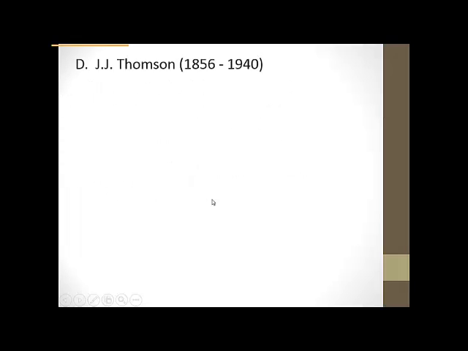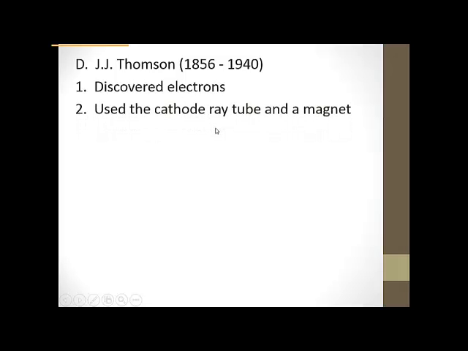Then our next 2 scientists here, we're actually going to look at some of the experiments that they conducted, because now we're going to get into some subatomic particles, so smaller than the atom. J.J. Thomson, he discovered the electrons. Definitely a test question. You need to know that. And he used a cathode ray tube and a magnet in order to discover these. And so this is what his